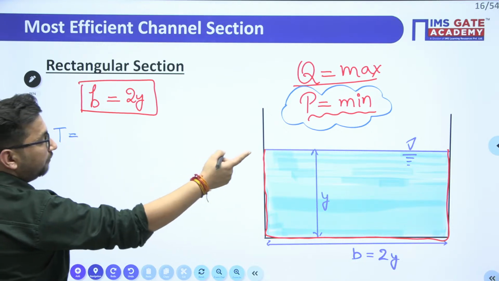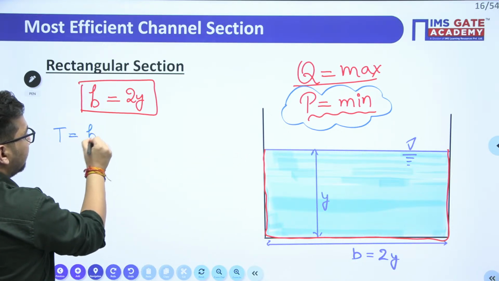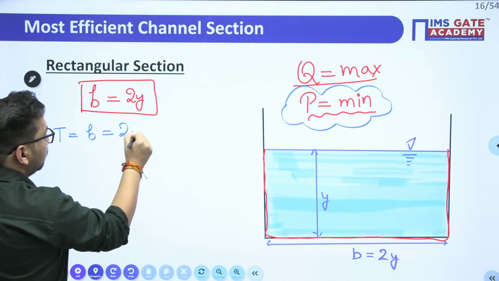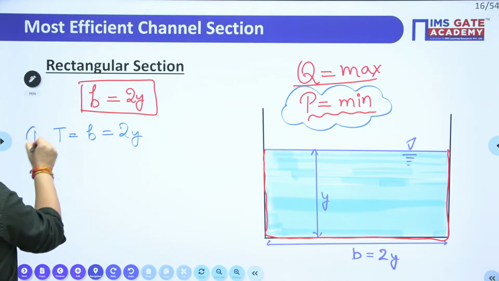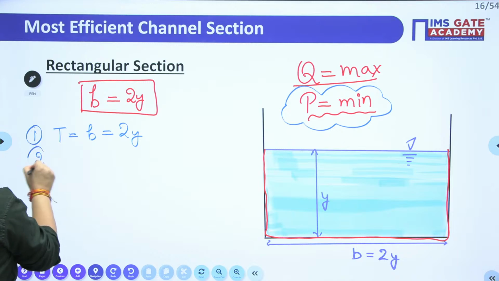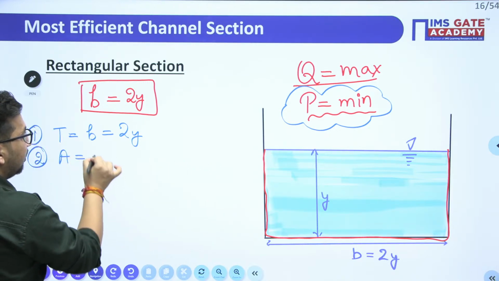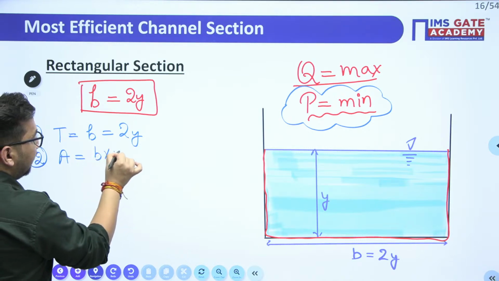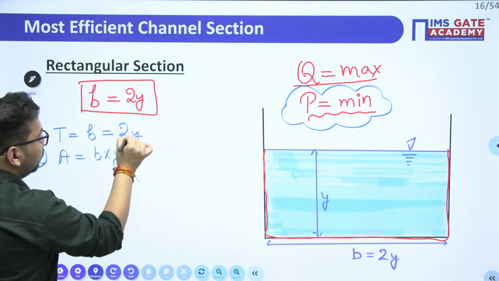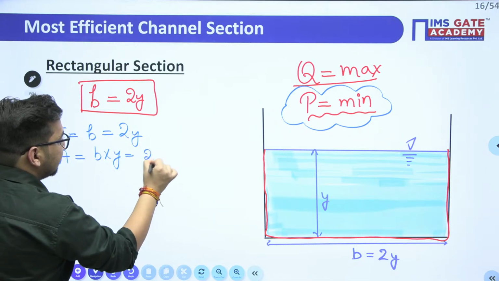What will be your top width? Top width will be equal to nothing but b only, so it will be equal to 2y. Next geometric property which we can define is wetted area. So area of this particular channel will be b into y. Your b value is equal to 2y, so I can say it is 2y square.